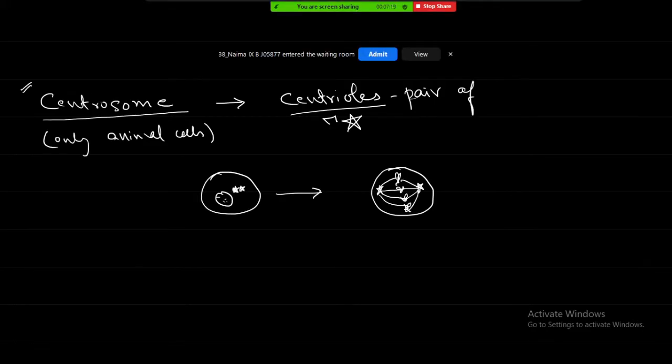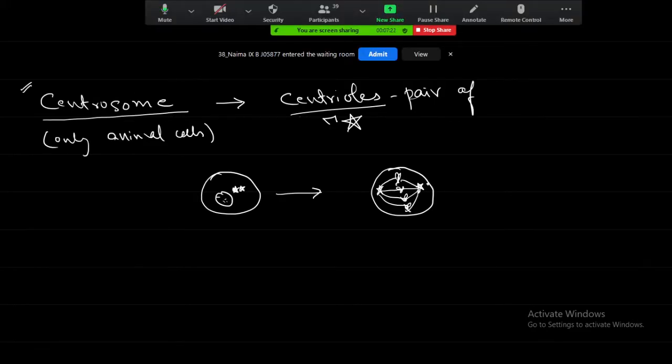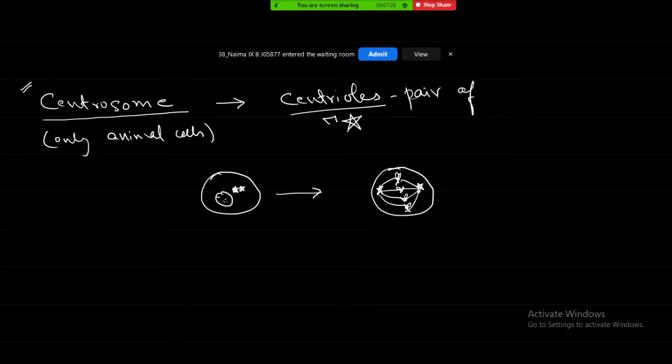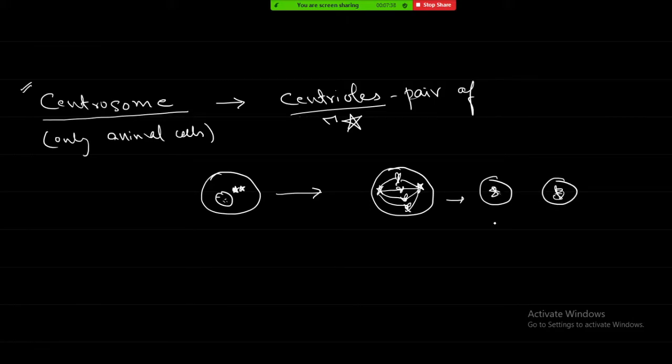This is going to pull half of the DNA to one side and half of the DNA to the other side. So in this way, 50% of the DNA will go to one cell and 50% of the DNA will go to the other cell. These are the daughter cells. So that is the function. Centrosome means this pair of centrioles.